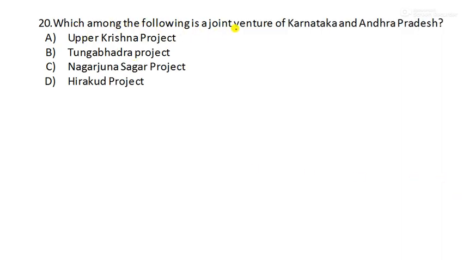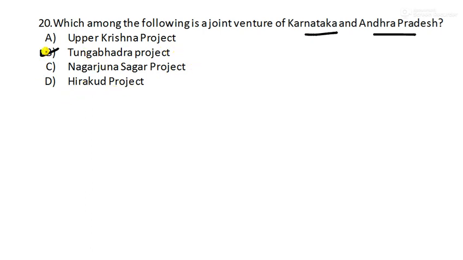Which among the following is a joint venture of Karnataka and Andhra Pradesh? Joint venture means both of these states combinedly allocated money for the construction, and it is useful for both the states. What is the answer? It is option B. Upper Krishna is not there, nor Nagarjuna or Hirakud.